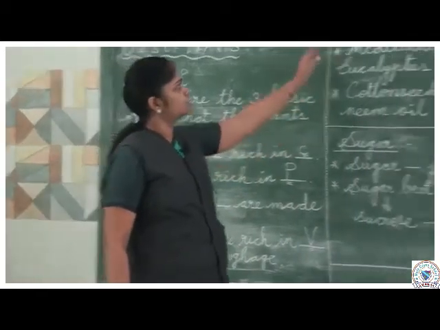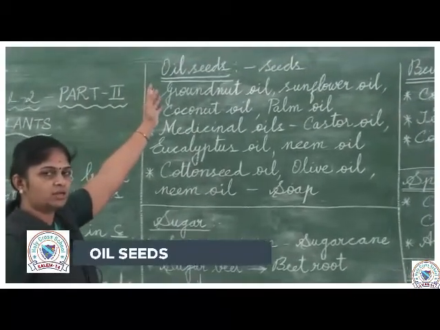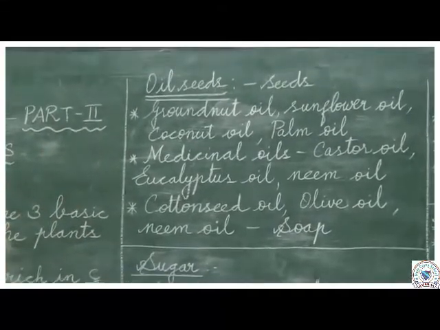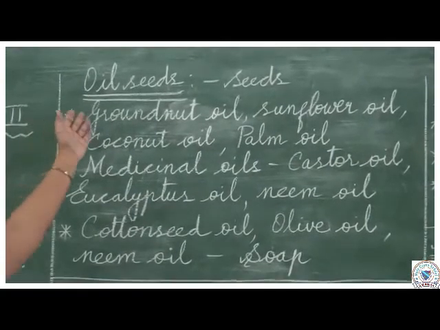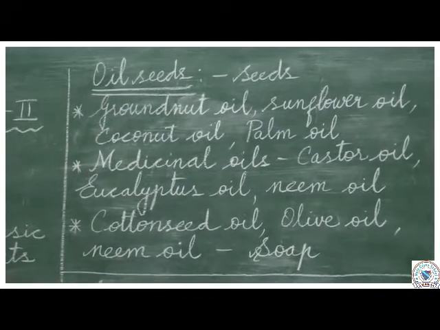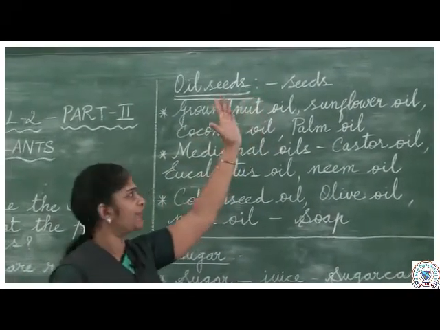Okay, now today's part 2, we start with oil seeds. Already we have seen cereals, pulses, fruits and vegetables. Now we are going to see the next topic, oil seeds. What about the oil seeds? Where do we get those oil seeds from plants? Yes, it is from the seeds of plants.